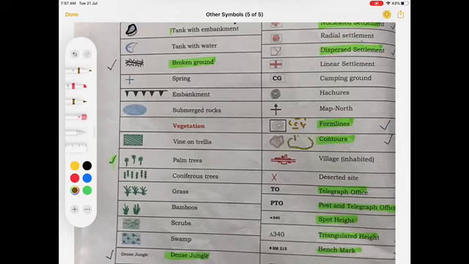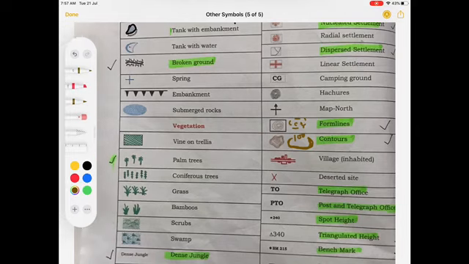Next symbol is a contour line. A contour line is shown with the help of a number, and this number will give you an indication that all the places on this circle are, for example, 100 meters above the mean sea level. With the help of these contour lines we are able to identify a feature in that area.